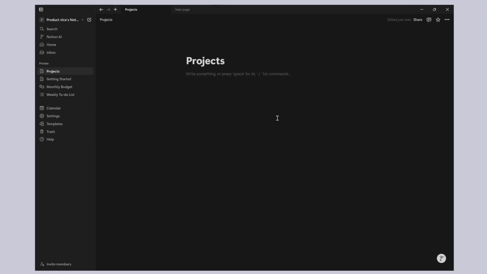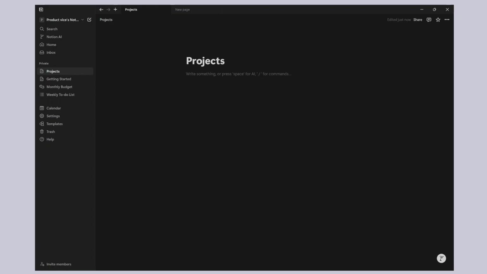I'm going to just name this page, let's say, projects. Now to understand blocks in Notion, something to understand first is how Notion is structured. It really is a set of pages that make up Notion. So basically, the pages that you see on your left hand navigation bar are your top level pages.